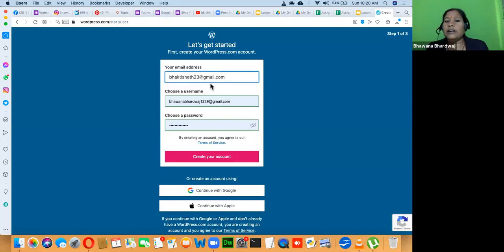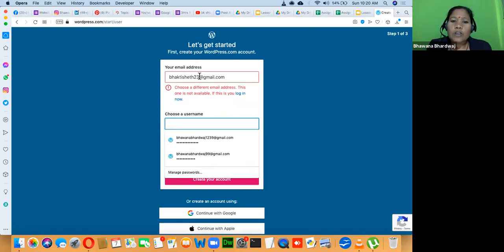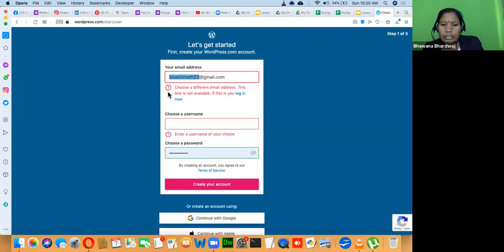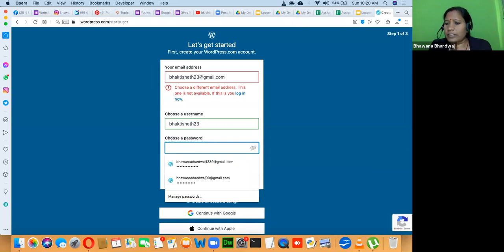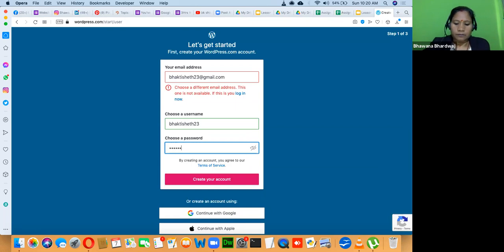It's Bhakti's email ID, and you can give any username. I'm using the same username that you have with your Gmail account, and I'm sharing one password, which I will share with Bhakti personally. You have to give one password, right? So here I'm giving a password. Three things are required: one email ID, one user ID, and one password.